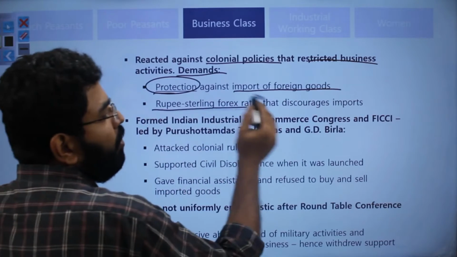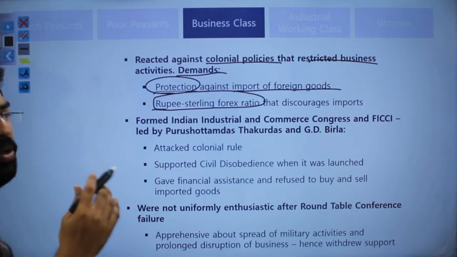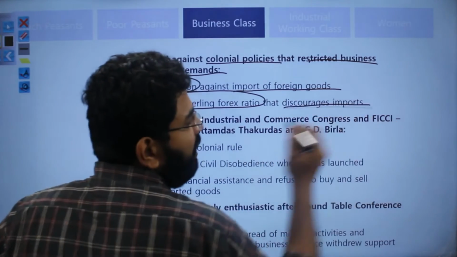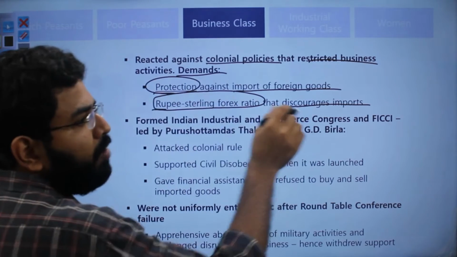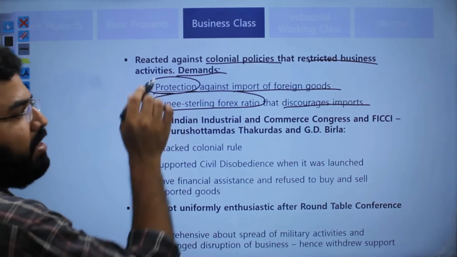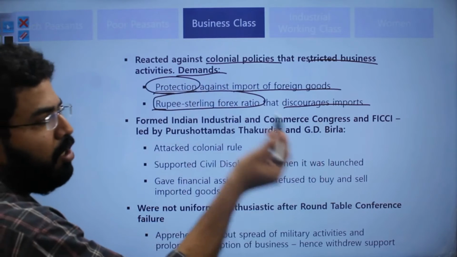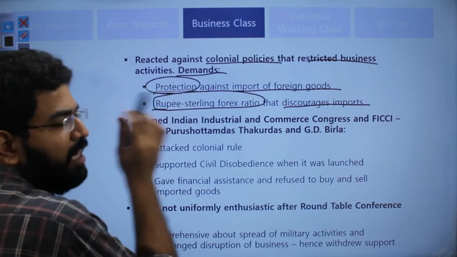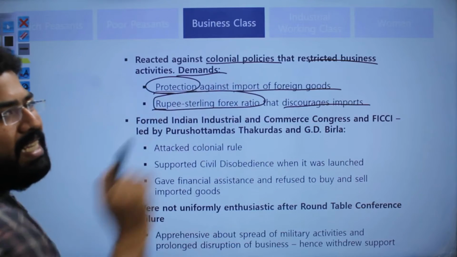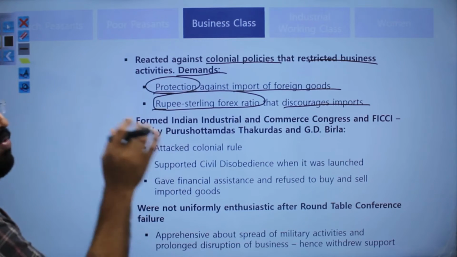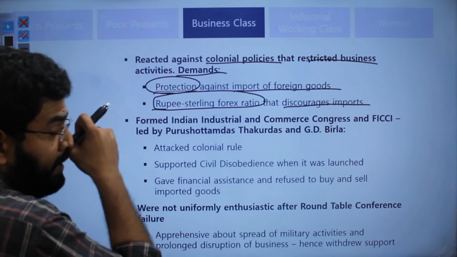They also wanted a change in the rupee sterling foreign exchange ratio, because they wanted imports to be discouraged and their own products to be used. They wanted the ratio to be raised so that imports become costlier. So this was the demand of the business class.